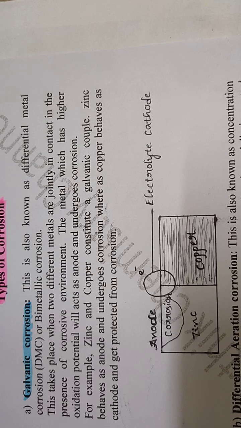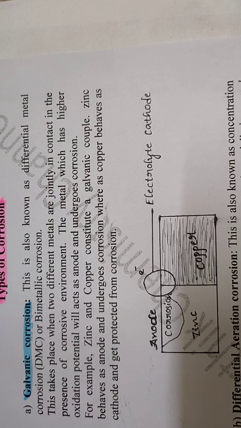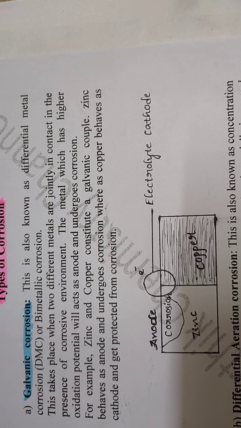So galvanic corrosion is when two different metals come in contact with each other, and based on the electrochemical series, the most active metal acts as anode and the less reactive metal acts as cathode.